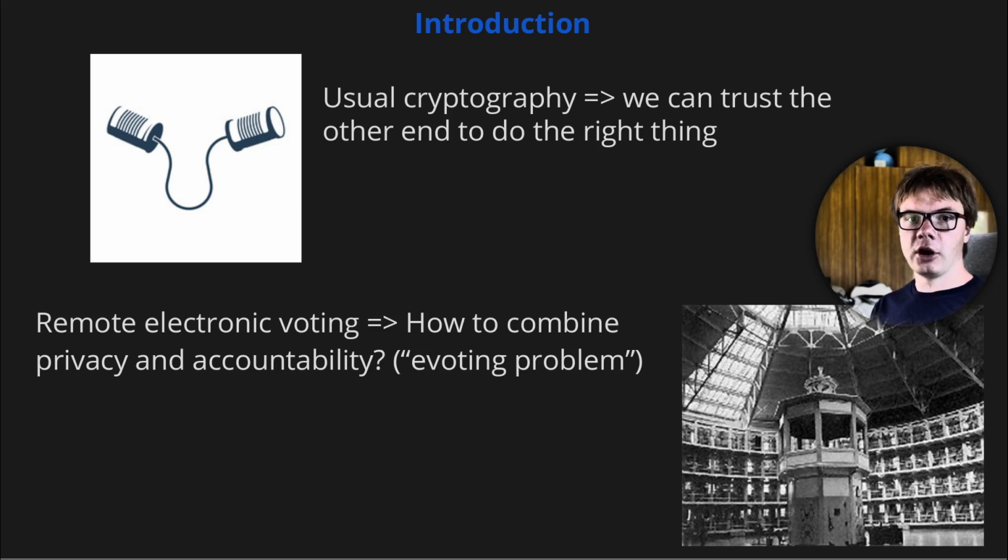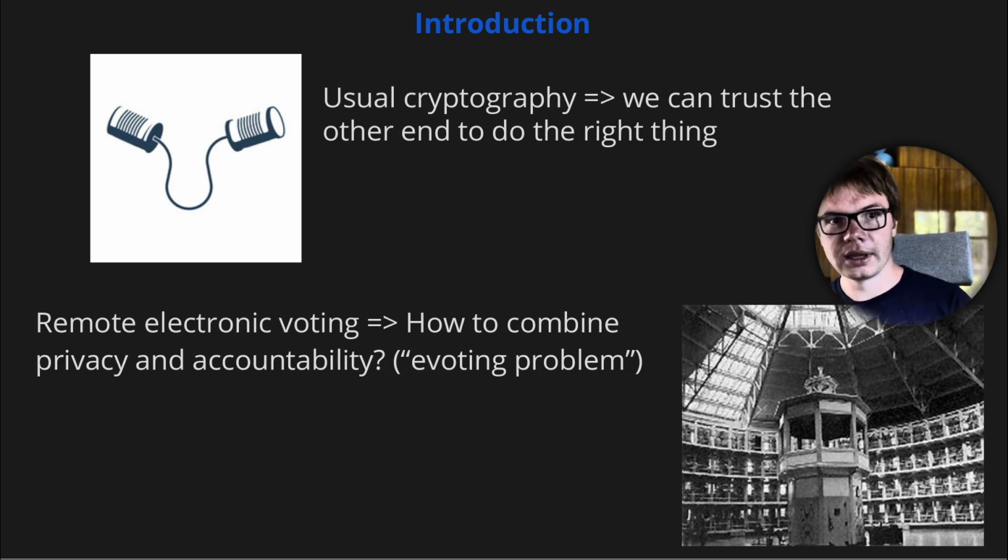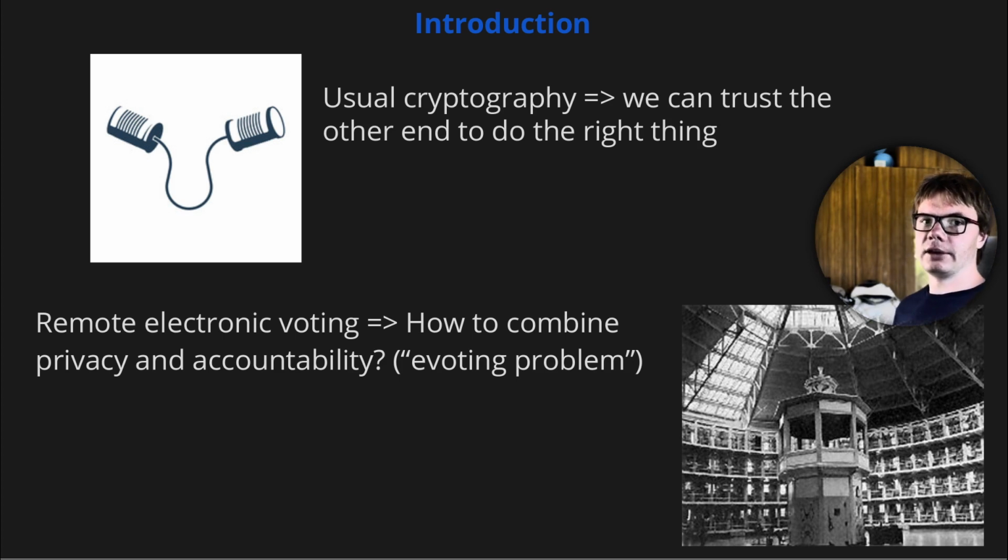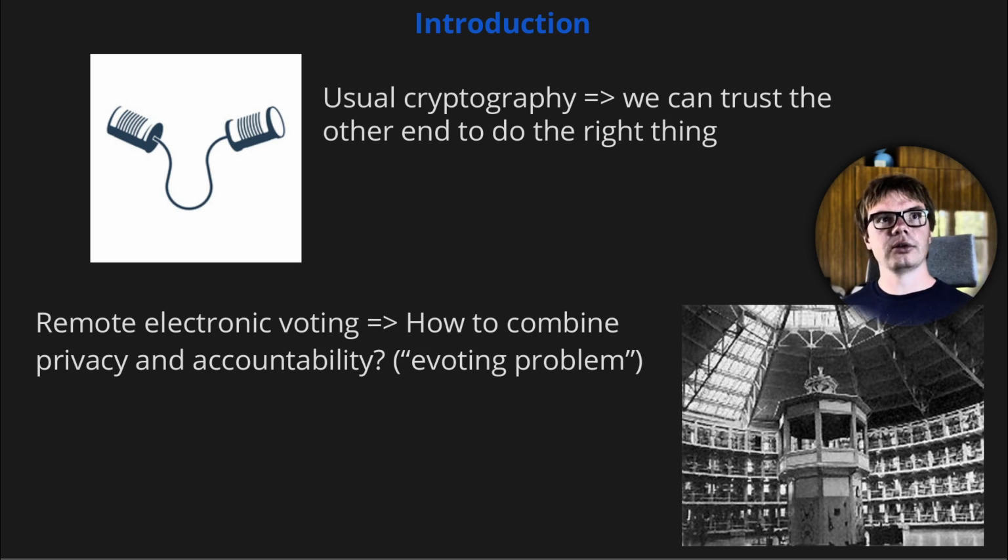In our daily lives we often use cryptography in situations where we can't trust the other one to do the right thing, whether this is e-commerce, a bank, or a cloud service. If conflicts arise, we can resolve those with the help of the state institutions. But when the state is at stake, as in remote electronic voting, the state can no longer be trusted. And we need to find new ways to combine privacy and accountability, known as the e-voting problem.